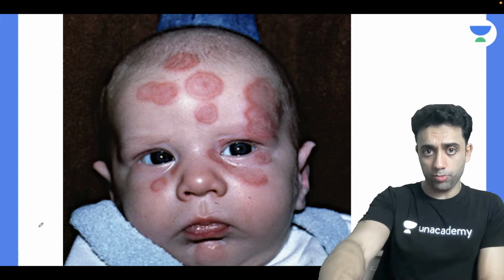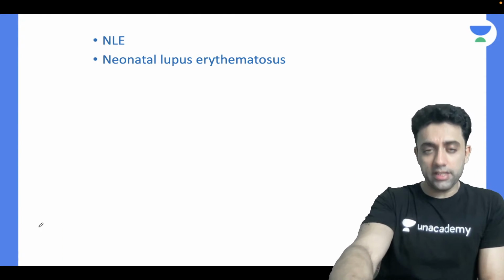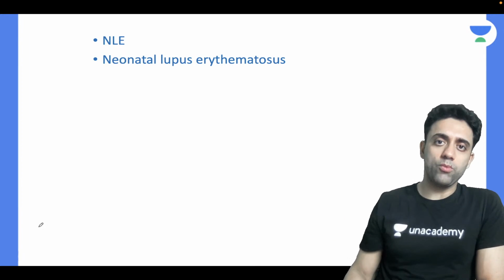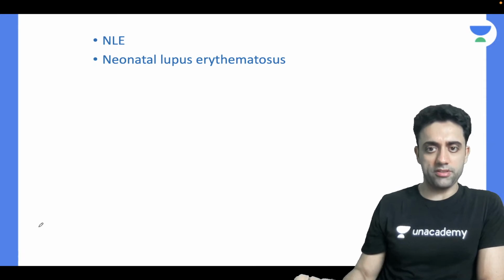So this is neonatal lupus. NLE, neonatal lupus erythematosus, right? For the PG exam, what are the important points for neonatal lupus erythematosus?